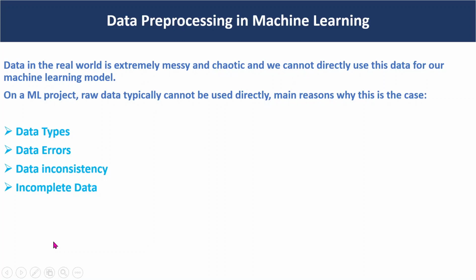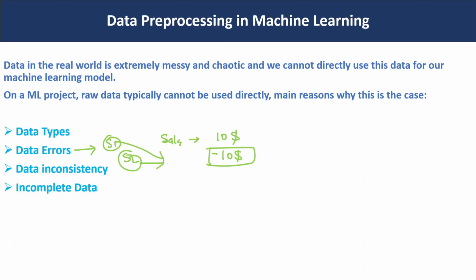The second is data errors, data inconsistency and incomplete data. What are data errors? The salary of the employee is $10, but by mistake or due to some system issue, my salary is showing -$10. It means that, due to some integration, I am collecting data from the S1 source and also from the S2 source. While combining those two data sets, due to some transformation or integration, it shows -$10. So we have to remove this type of error from the systems.